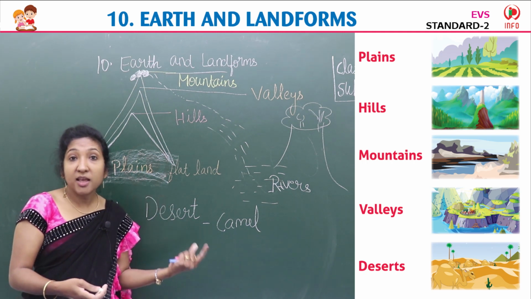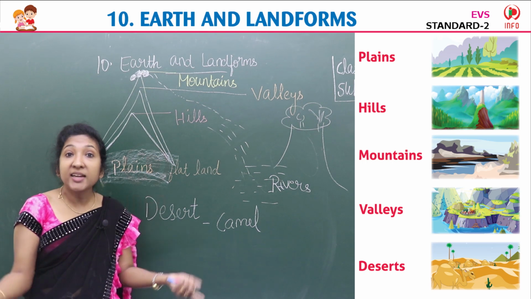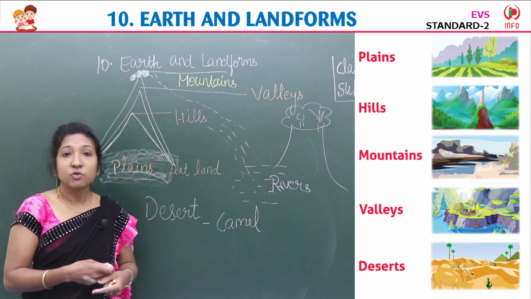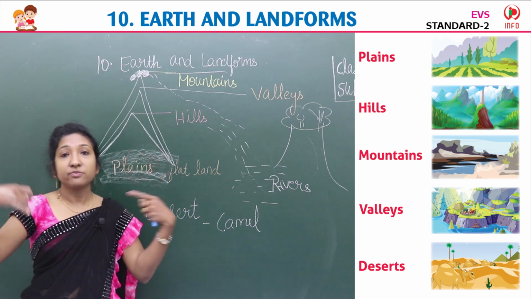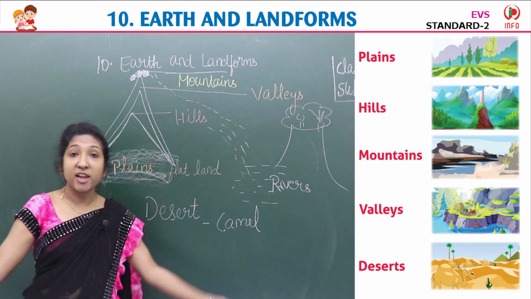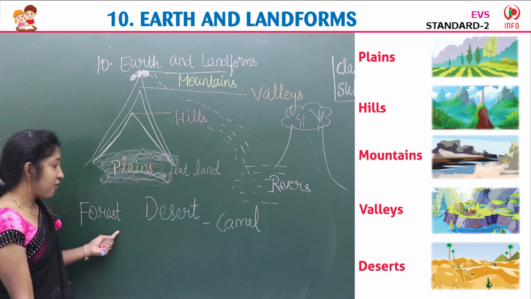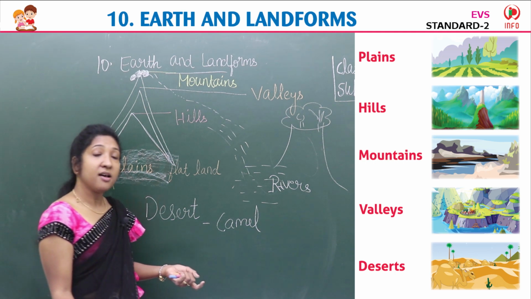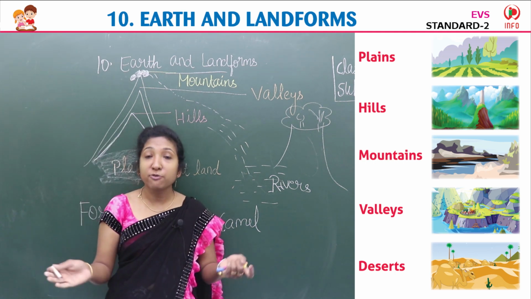Actually, forest is a home for animals. Wild animals live in the forest only, isn't it? So a land full of trees, plants, animals, it is forest, we say. Okay. So these are our main landforms.